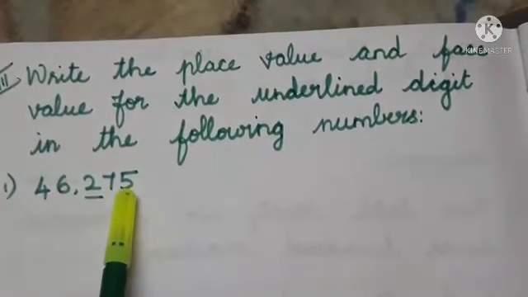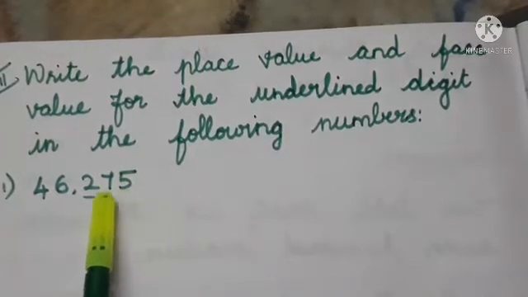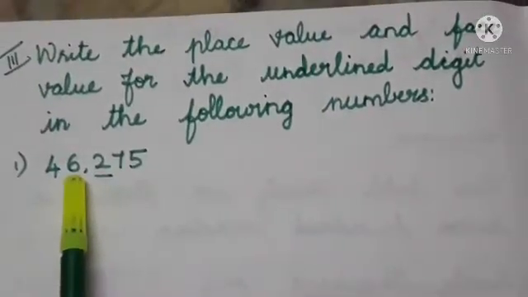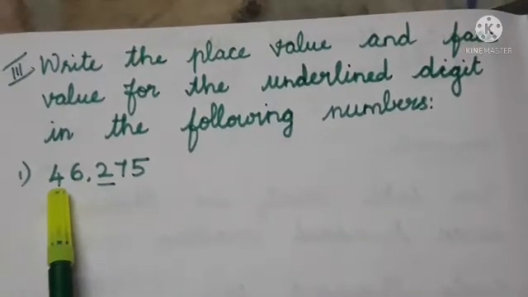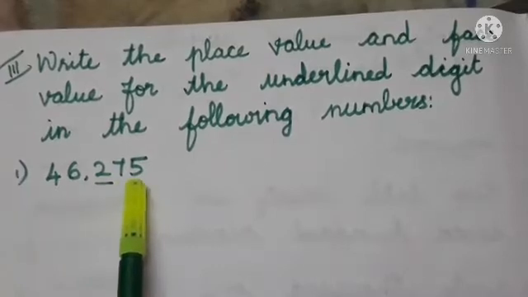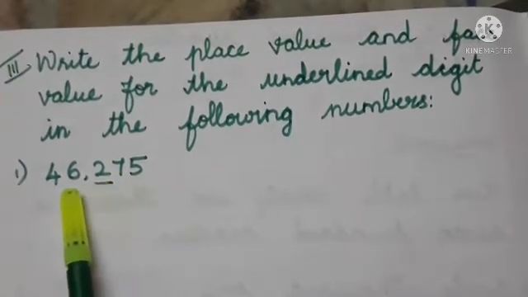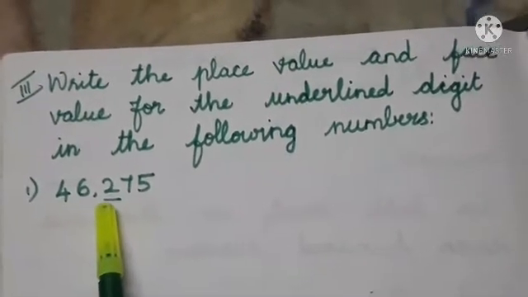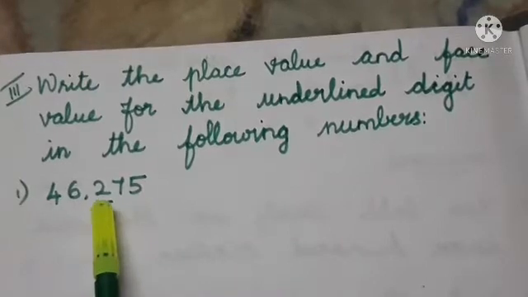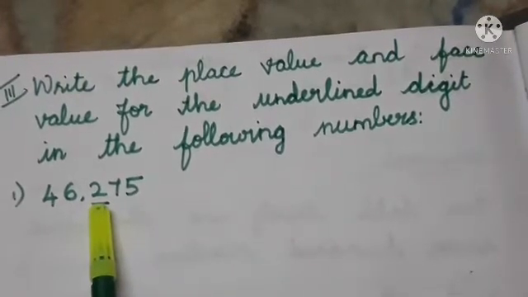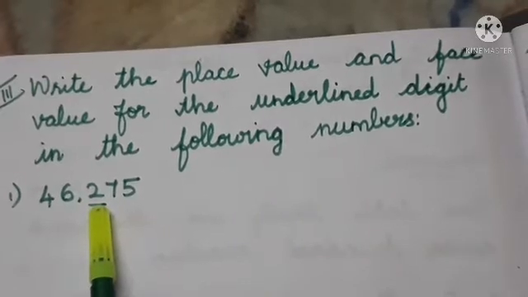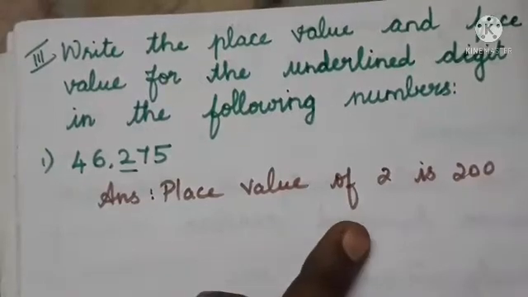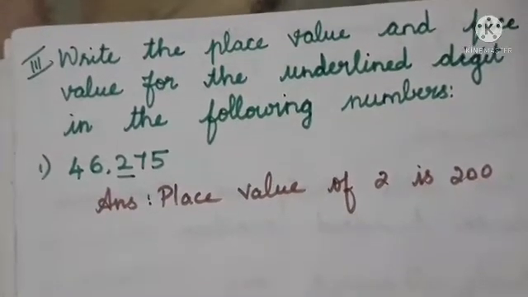What is the place value of 5? 5 ones, 7 tens, 2 hundreds, 6 thousands, 4 ten thousands. Once again, 5 ones, 7 tens, 200, 6,000, 40,000. Our underlined digit is 2, so 2 comes under which place? The hundreds place. So the answer is, the place value of 2 is 200.